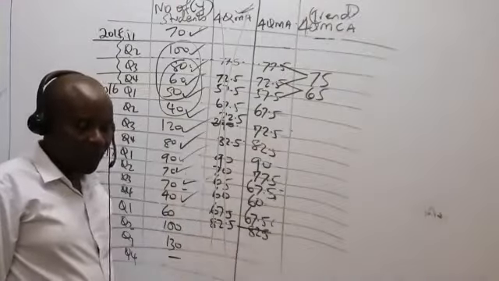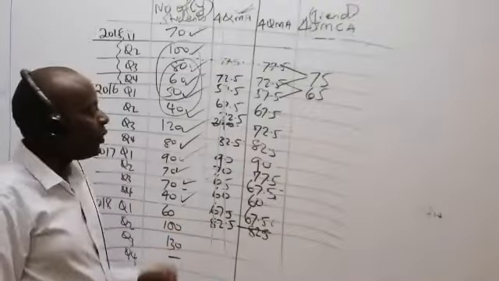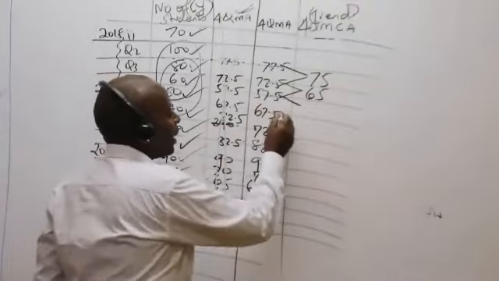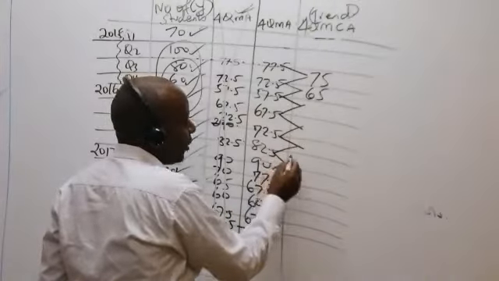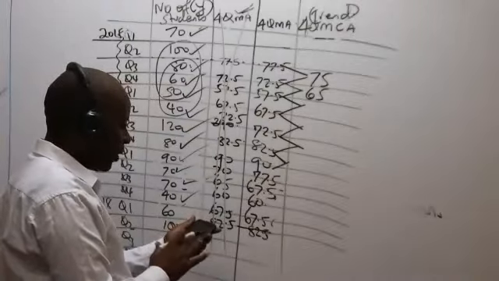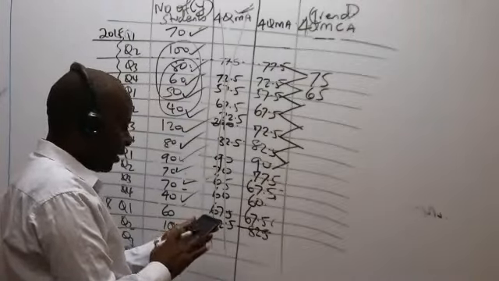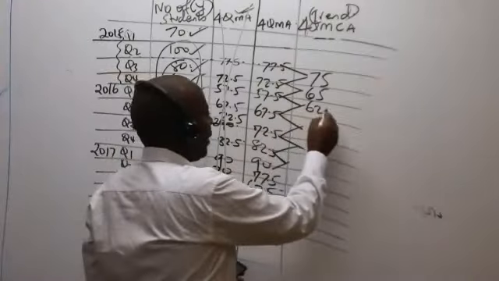I'm now centering. How do we center? We are taking 2 at a time. Thank you very much. So please come and center them like that. You add, divided by 2. So like now here we have 57.5 plus 67.5 divided by 2. I'm getting 62.5.